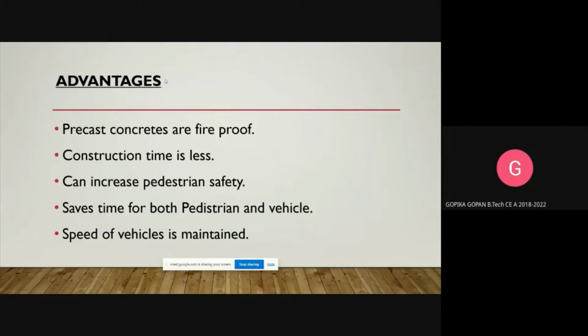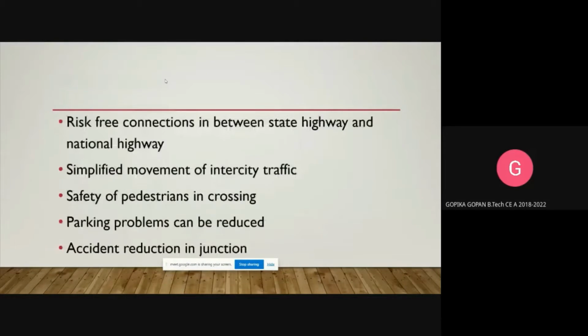The next one is advantages. Here we are using precast concrete, which is fireproof, and since we are using precast concrete, the construction time is less. This structure can also increase pedestrian safety and save time for both pedestrians and vehicles. It also helps to maintain the speed of the vehicles. The connection between state highway and national highway will be risk-free, and parking problems and accidents are also reduced. In conclusion, there will be a simplified movement of traffic in this case.